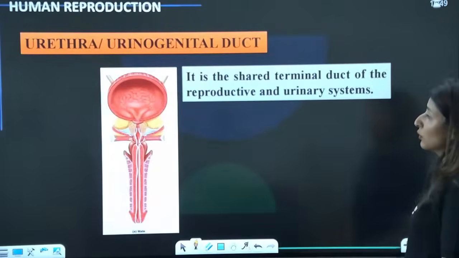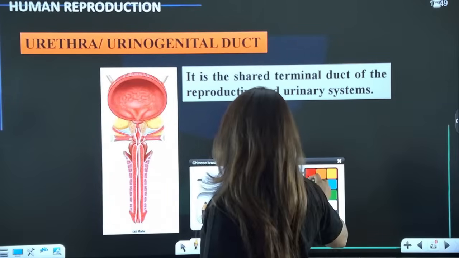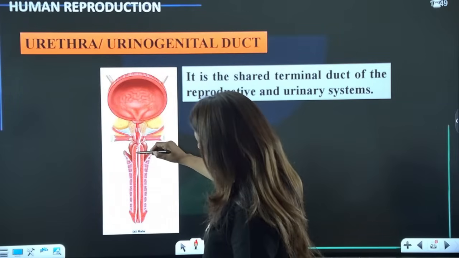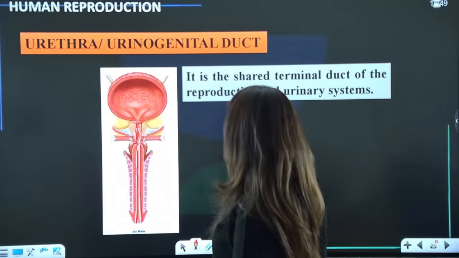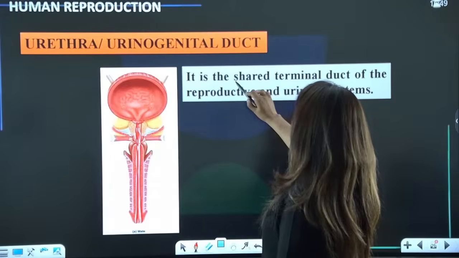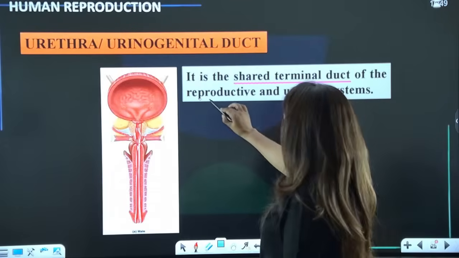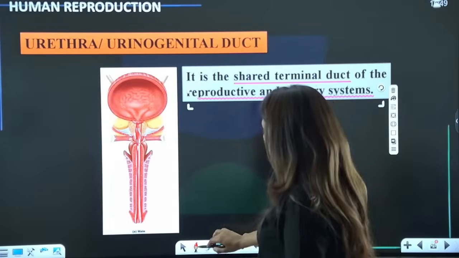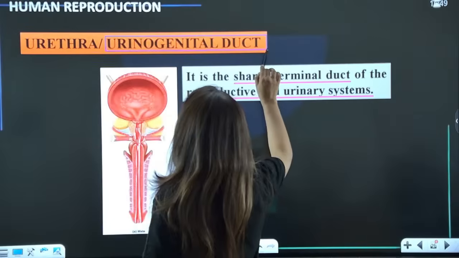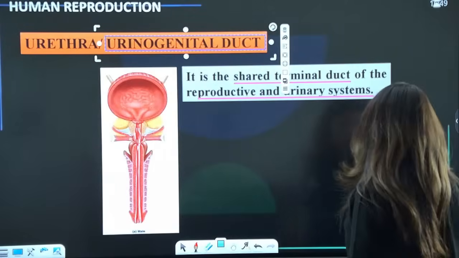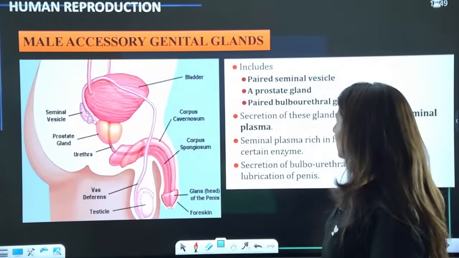Now, moving on to, see, I already told you this is the urinogenital duct, starts from here and then opens to the tip of the penis. It is a shared terminal duct. Terminal means the last duct between reproductive and urinary system, and that is why, guys, we call it urinogenital duct. Clear? It starts from the base of the bladder to the tip of the penis. Clear to everyone? All right.